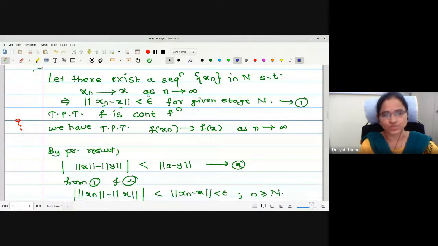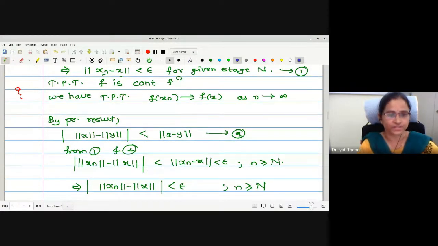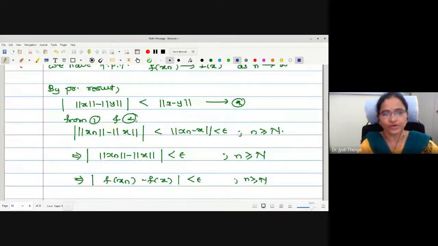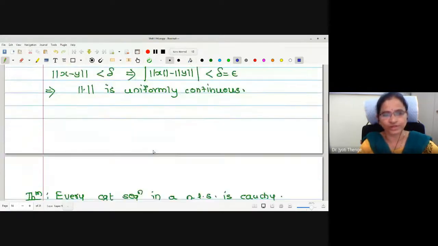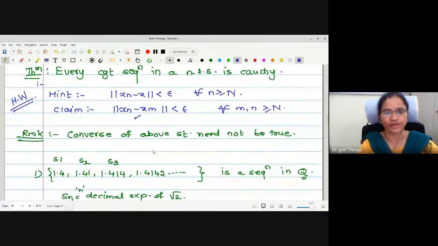If a sequence is convergent, proving that the f images of the sequence points converge to f of x proves that the function is a continuous function. This is a question mark. You have to just tell me why it is so. Then by using the previous result, we have proved that the function f is continuous, and we have written that the function is uniformly continuous.